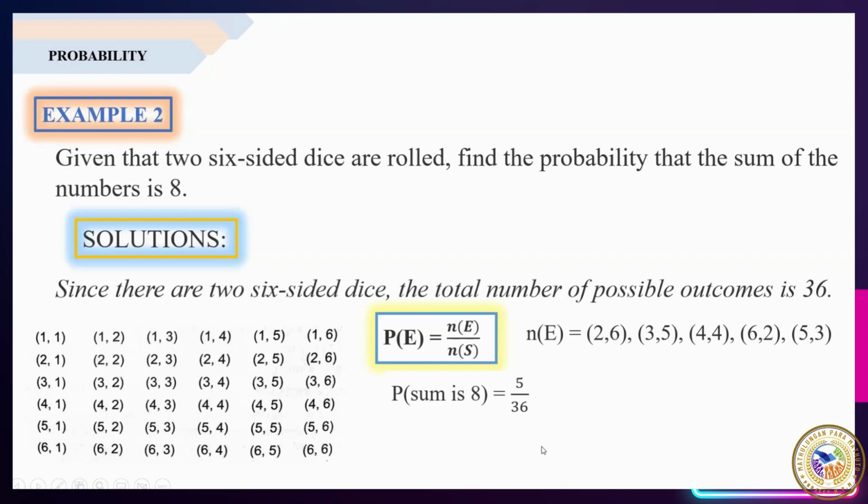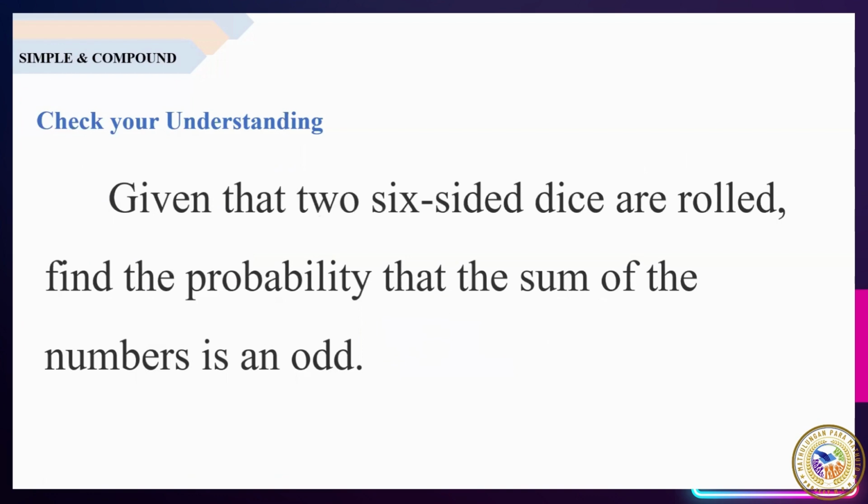So, kung titignan natin, ang ating N of S is equal to 36 at kung titignan natin ang ating given after ma-substitute yung value ng number of favorable outcomes in the total number of possible outcomes, ay wala tayong nakikitang common factor ng dalawa, 5 and 36. Therefore, the probability that the sum of the number is 8 is equal to 5 all over 36.